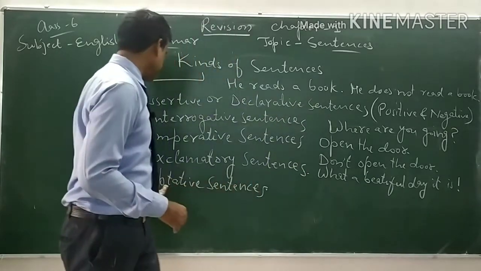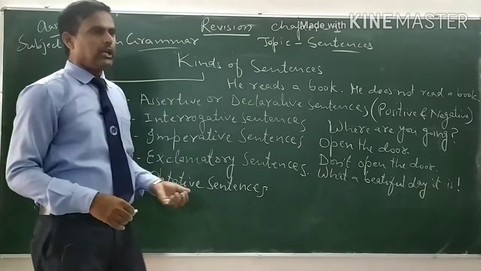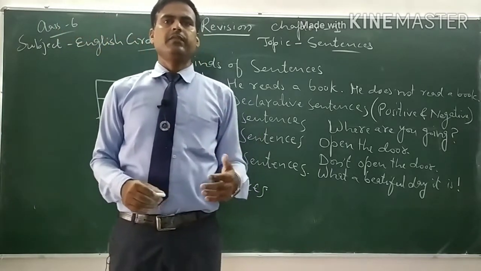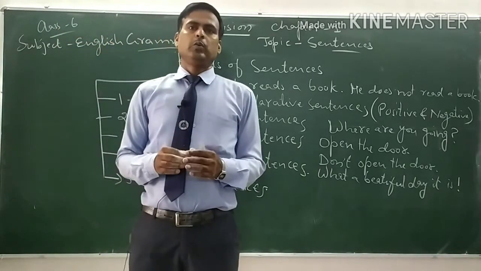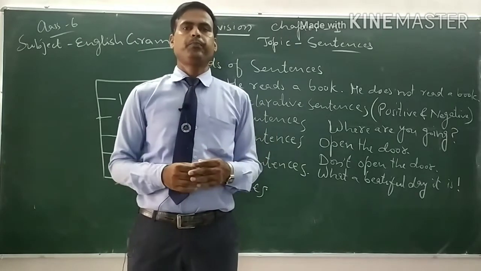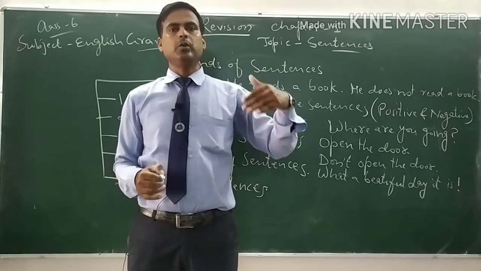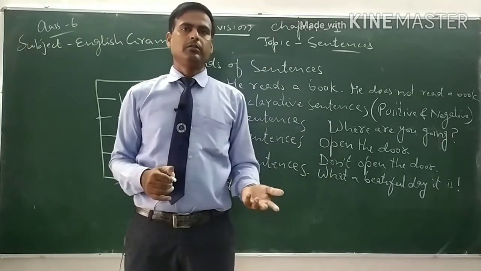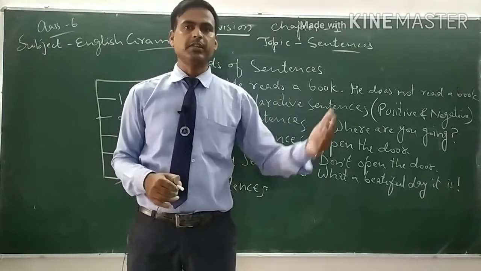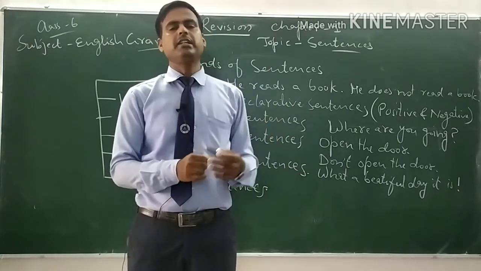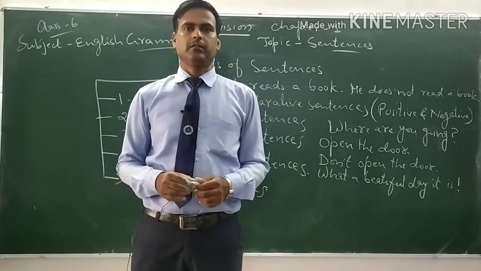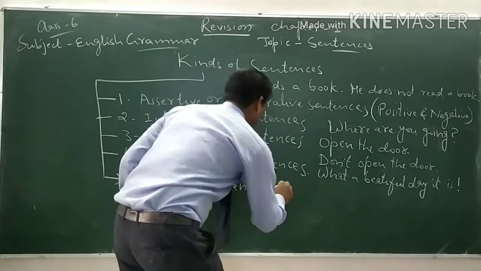And what is an optative sentence? The fifth one. Optative sentences are the sentences which are used to wish someone, to give a wish to someone, or to pray for someone. For those kinds of things we use optative sentences. For example, may you live long.